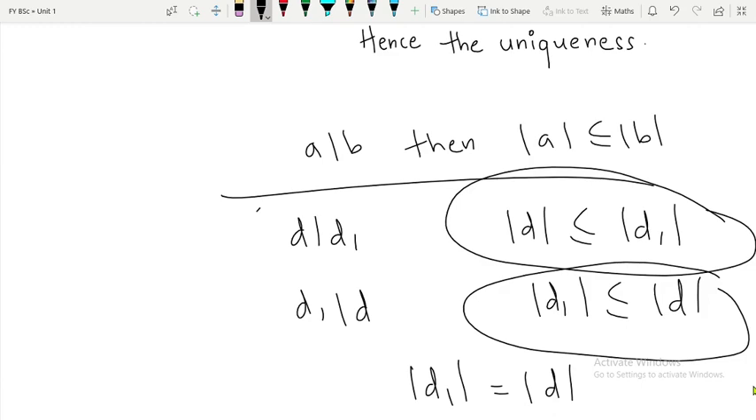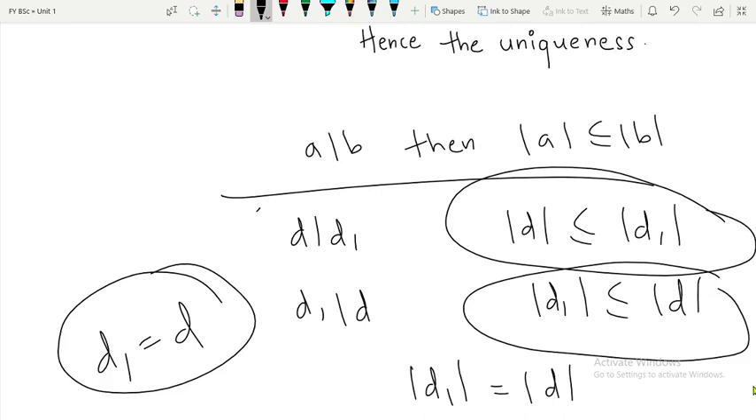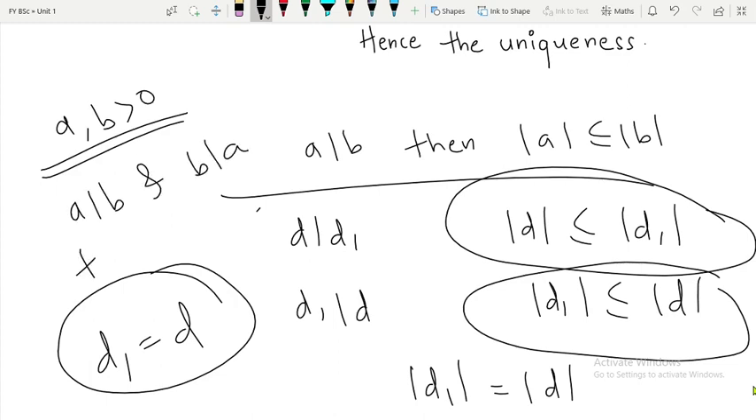But you know, we take only positive GCDs into account. So D1 and D are already positive. So what will be mod of D1? It will be D1. And what will be mod of D? It will be D. And therefore D is equal to D1. So note, whenever we are having A and B greater than 0, and if you prove A divides B and B divides A, then what can we say immediately? We can say A is equal to B.